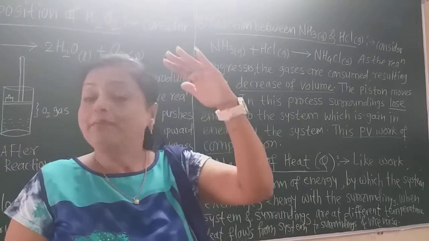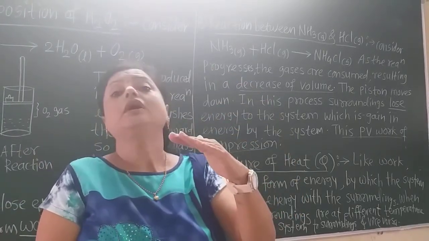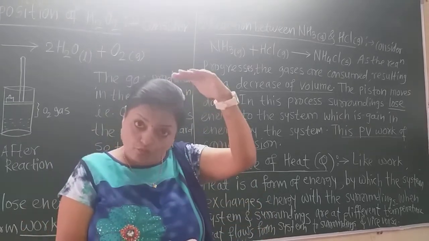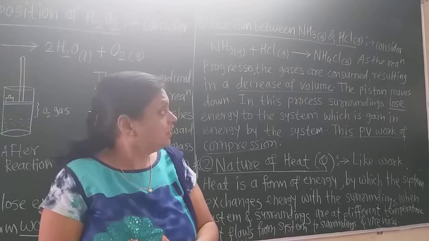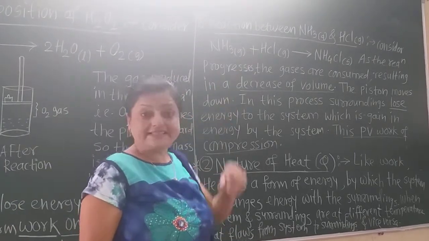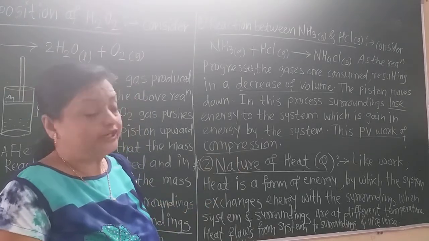As gas requires maximum space, but when it turns into the solid state, the piston moves downward. Now consider the reaction between ammonia and HCl gas. There is the formation of NH4Cl solid.